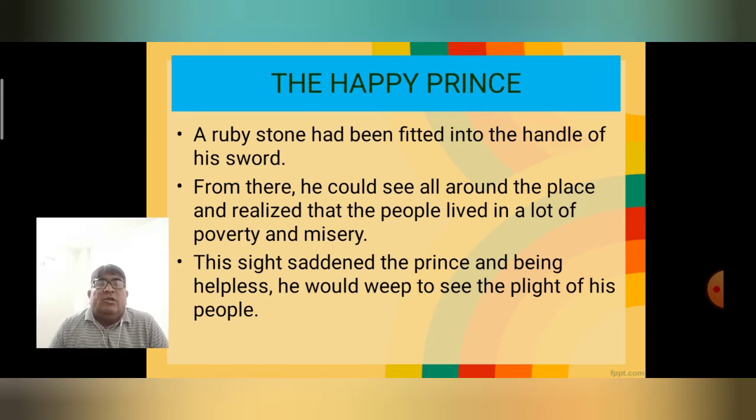It was a great thing that a little swallow came there and took a fine place to rest at the feet of the golden statue.